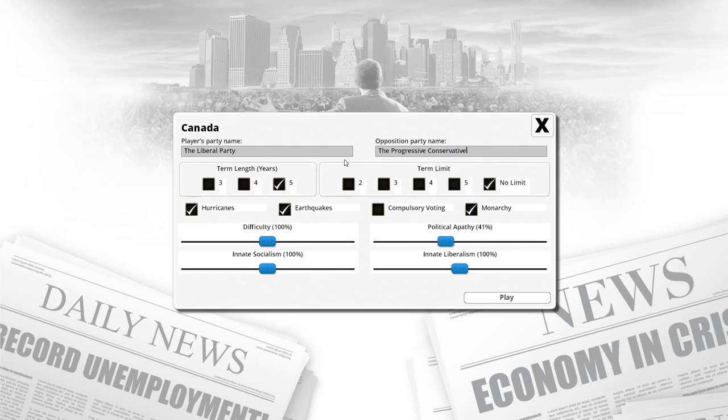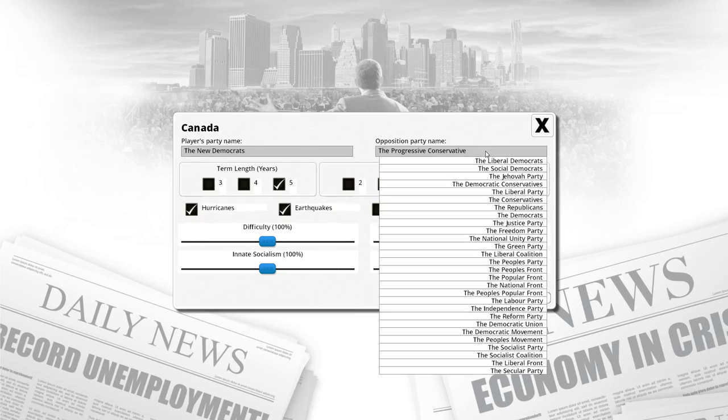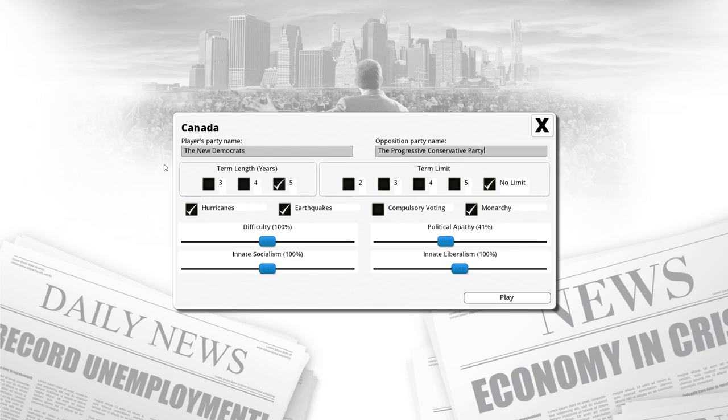The Progressive Conservative Party versus the New Democrats. I guess I should put party on the end of that. The Progressive Conservative Party versus my party, the New Democrats. Ironically, they're the ones I vote for, yes.